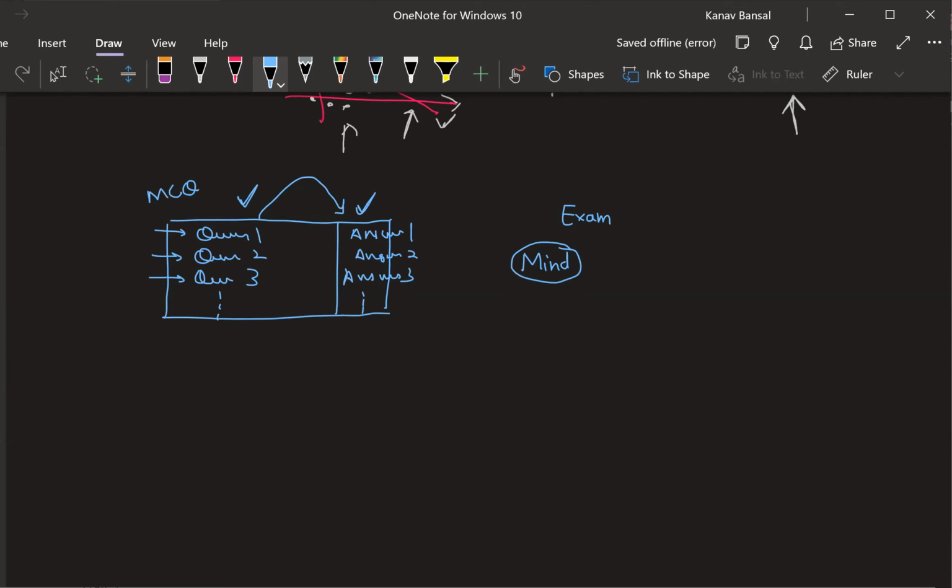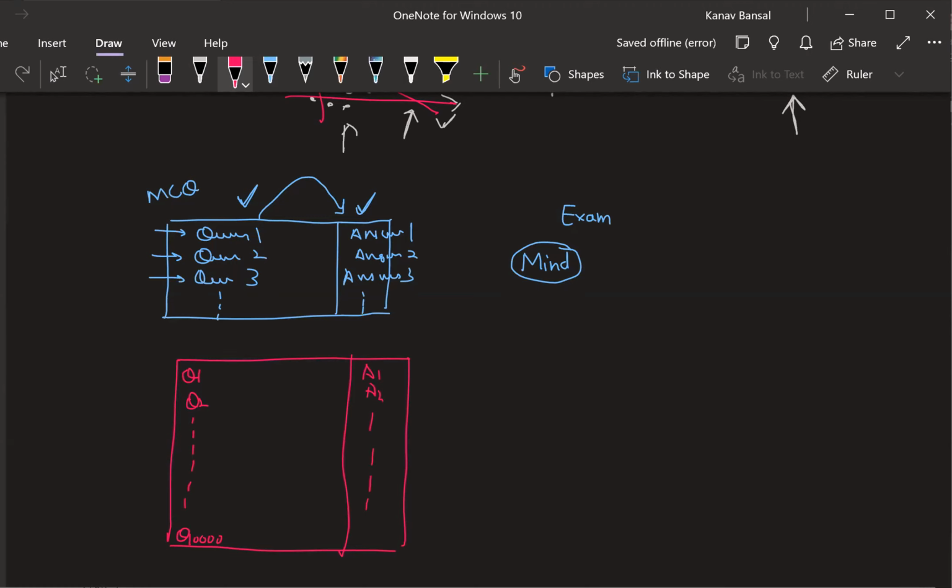All right, I'm just taking an analogy so that you make more sense out of it. Now let's take something bigger. Let's say you have questions, question 1, question 2, and so on up to question 10,000, and there are associated answers, answer 1, answer 2, and so on up to answer 10,000.